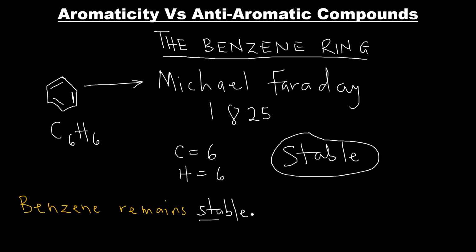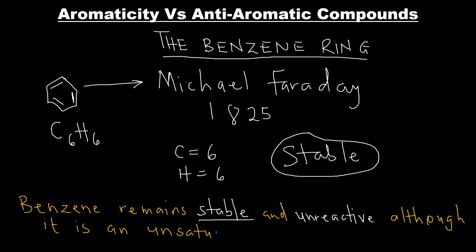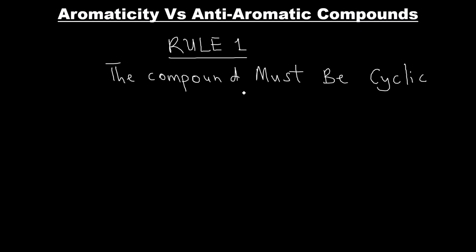So this led scientists to see that there's something going on in the structure of the benzene molecule, and they thought they needed to dig deeper to see exactly what was happening. After studying the unique structure of benzene and other aromatic compounds of the time, scientists came up with three rules, and if a compound meets all of those rules, the compound qualifies to be an aromatic compound. And here are the rules. Rule number 1, the compound must be cyclic.